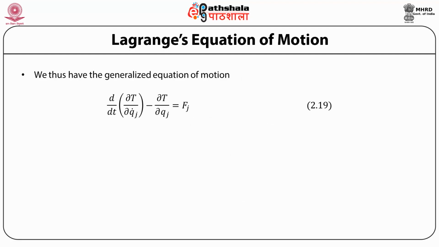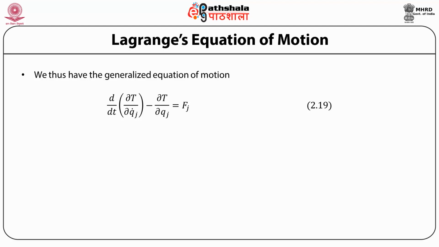We therefore have a generalized equation of motion given by the total time derivative of the partial derivative of the kinetic energy with respect to the generalized jth velocity, minus the partial derivative of the kinetic energy with respect to the generalized position qj, is equal to Fj. That is, d/dt of dT by dqj dot minus dT by dqj is equal to Fj.